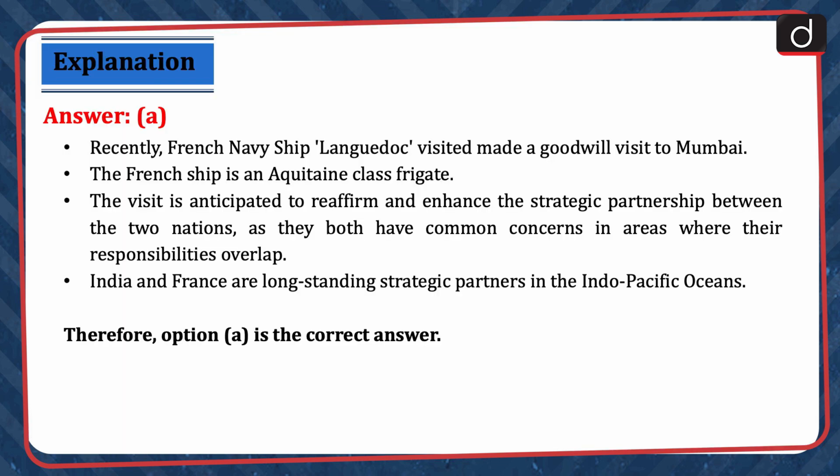Recently, French Navy ship Languedoc made a goodwill visit to Mumbai. The French ship is an Aquitaine class frigate. The visit is anticipated to reaffirm and enhance the strategic partnership between the two nations, as they both have common concerns in areas where their responsibilities overlap. India and France are long-standing strategic partners in the Indo-Pacific Oceans. Therefore, option A is the correct answer.